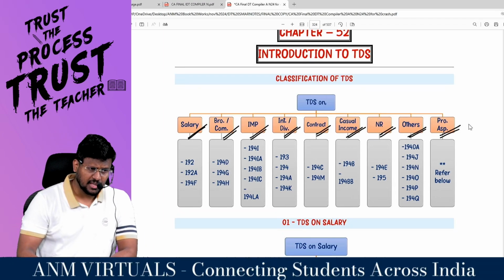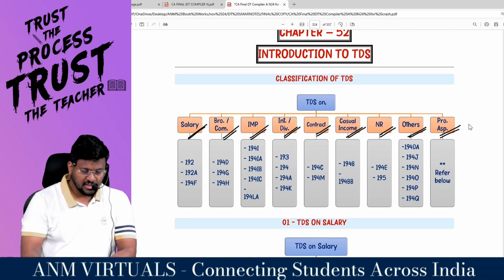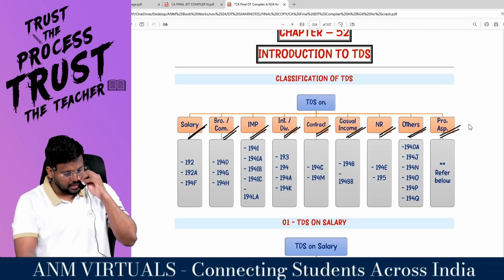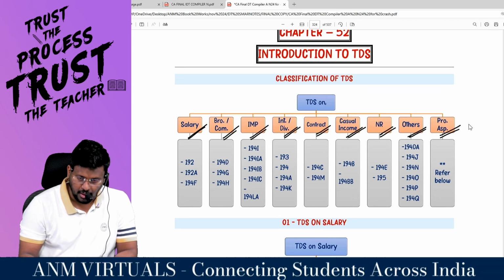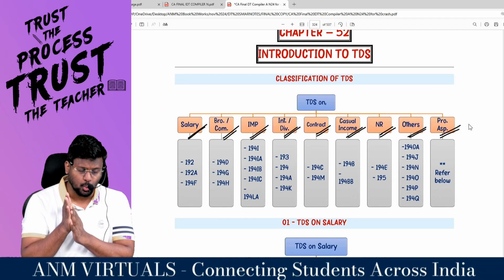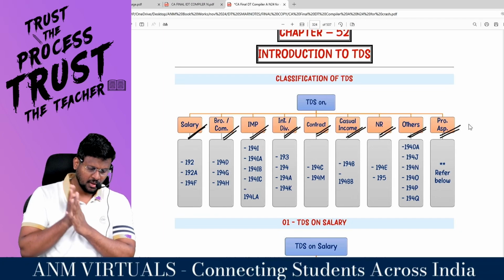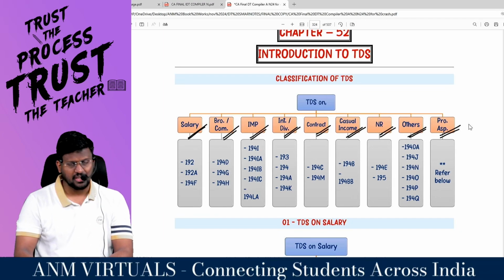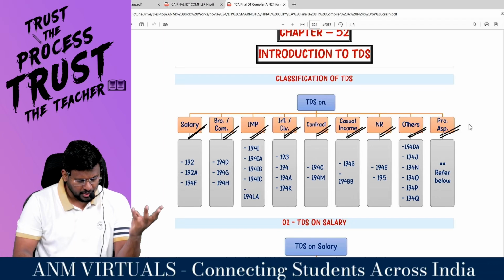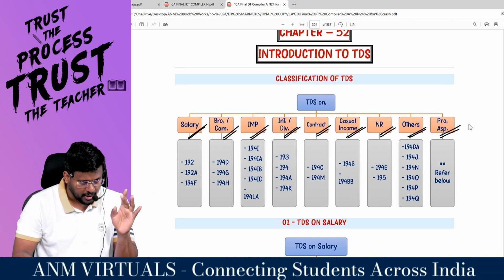TDS on salary: basically 3 sections are there, Section 192, 192A, 194F. TDS on brokerage or commission, 3 sections are there: 194D, 194G, 194H.